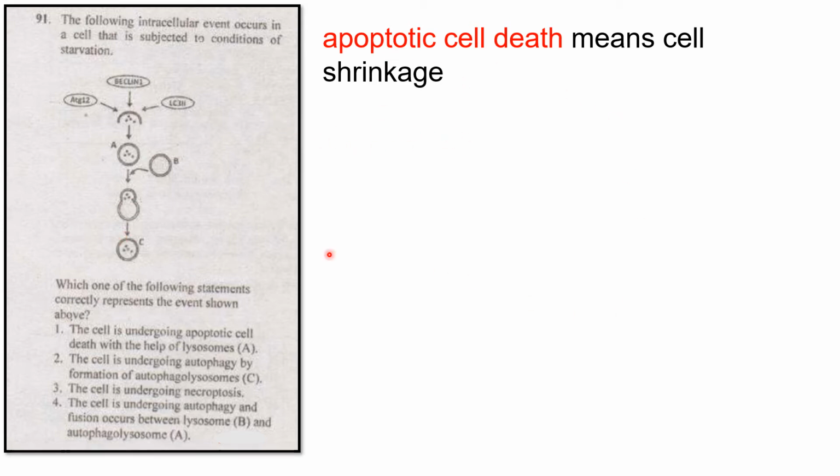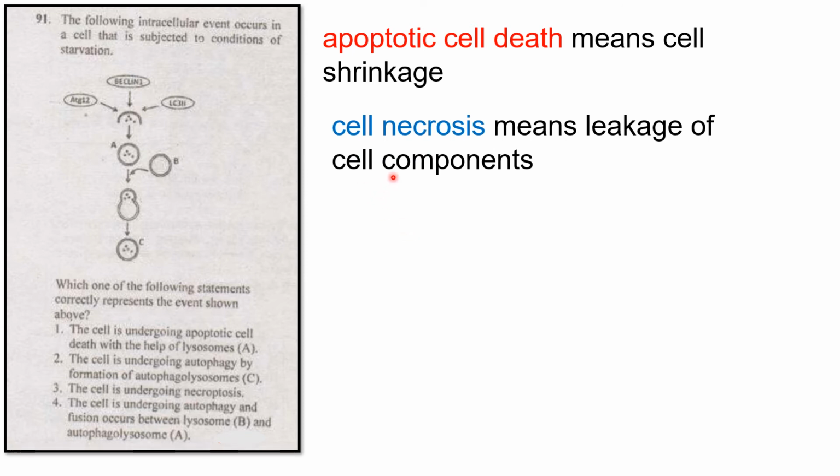And let's see the third one. The cell is undergoing necroptosis. What is necroptosis? Cell necrosis means the leakage of the cell components. If the plasma membrane ruptures, then all the cell components come out from the cell. This process is known as cell necrosis. So here also it is not there. All the plasma membranes are closed here. A, B, C are also closed here. So maybe 3 also is not possible.